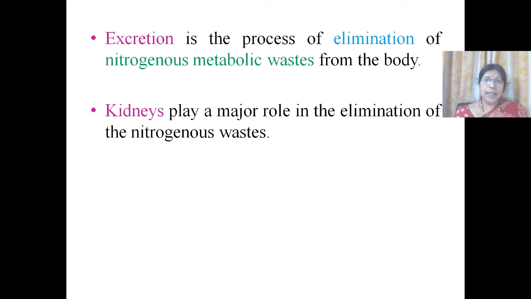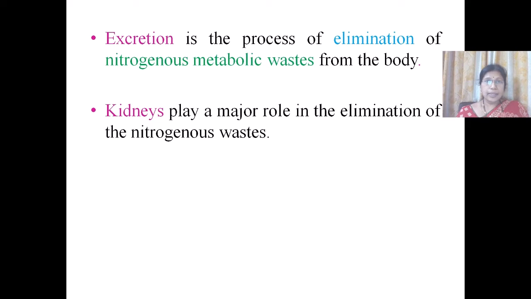The remaining excess of amino acids cannot be stored in the body as glucose and fatty acids and glycerol are stored. They are catabolized to form ammonia, and this ammonia is eliminated from the body or it is converted to urea or uric acid in the liver.